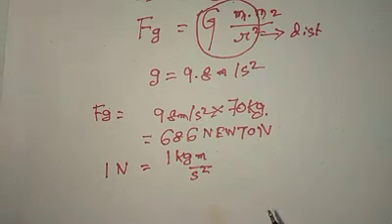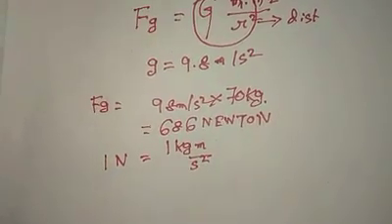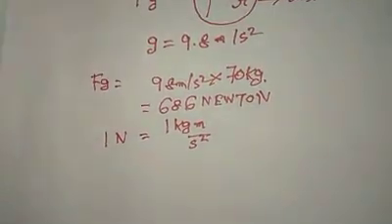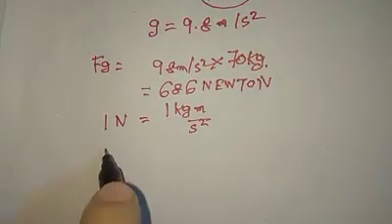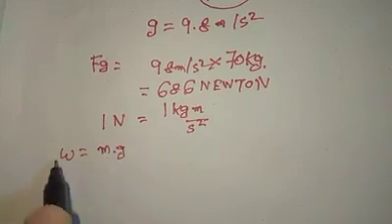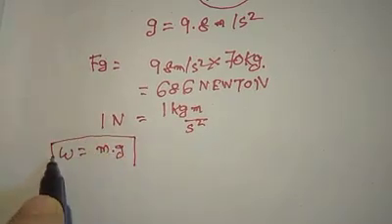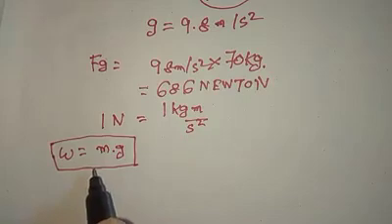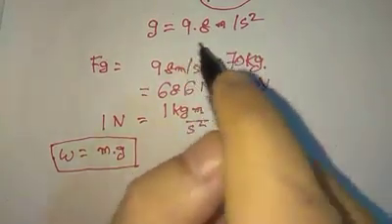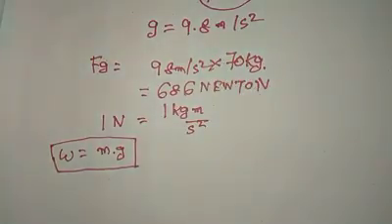Say I'm putting it another way. We know from another equation that weight equals m times g. W equals m multiplied by g. This is the mass, which is 70 kilograms, and this is the gravitational acceleration on Earth, which is 9.8 meters per second squared, right?